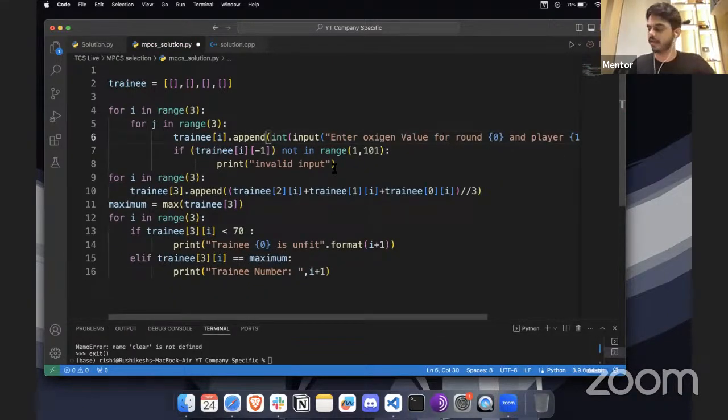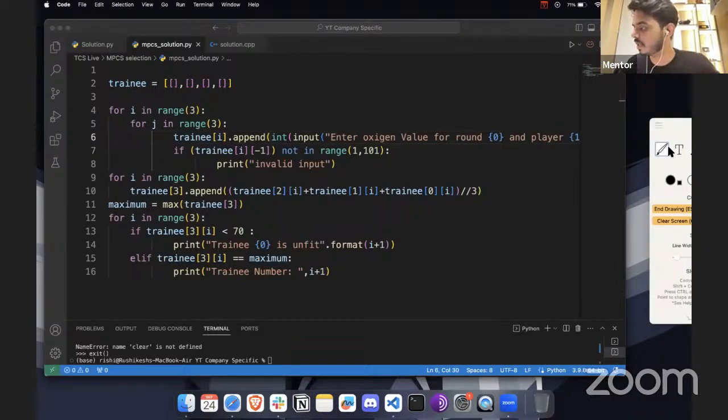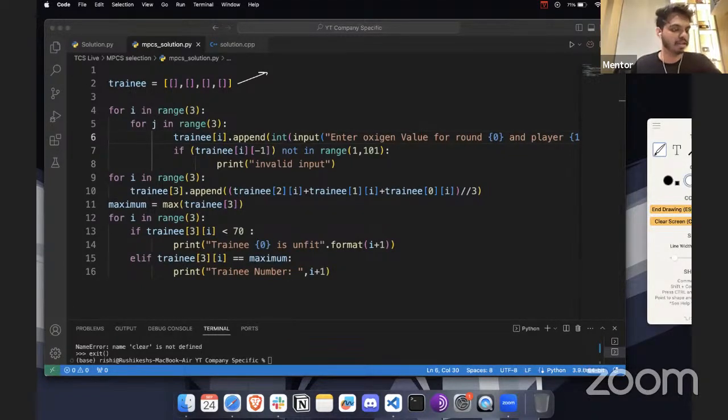All right. So basically what we are doing here, let's start solving this. First we have created an array of arrays, all empty ones. The first one is for round 1, this is for round 2, and this is for round 3, and this will store all the average values of the trainees. Once we do that, we are going to iterate with this. So we are going to use a for loop, which is for the range 3, and we are going to use one more for loop.